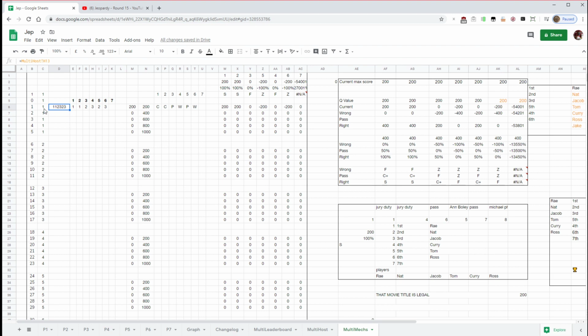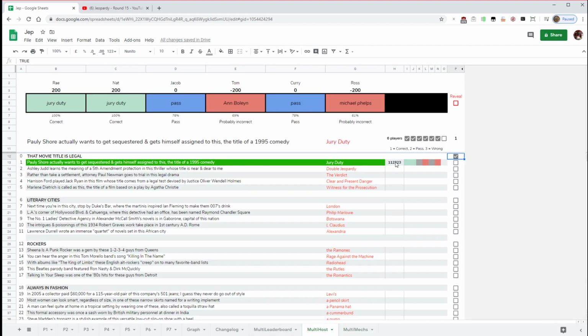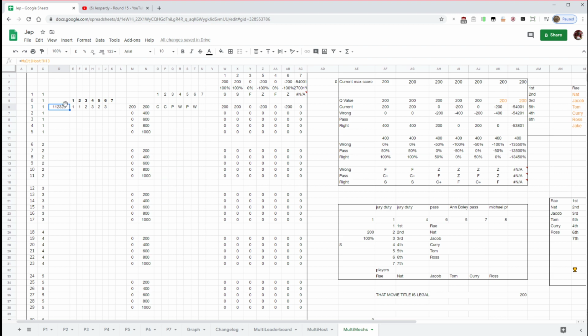Right, so as you can see here, this string that I put in for the correct answers is here. This is question 1, this is category 1. That's worked out for something else. The 1, 1, 2, 3, 2, 3 is there. That gets put into this box here. It then splits it out into the individual characters. And then if it's a 1, it puts in a C into this one here, P for pass, etc., etc.